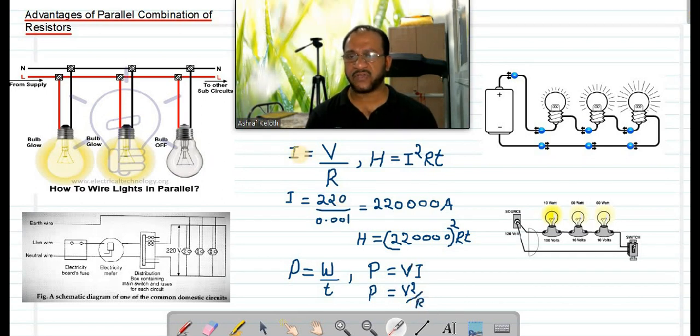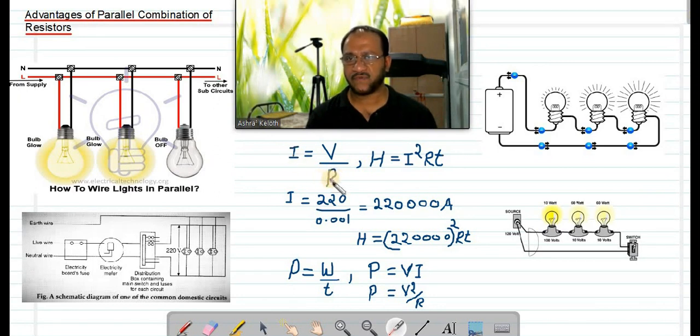Then you see this equation. If the internal resistance of the bulb is the highest one, so current will be minimum. That will take minimum current. So in your room right now, when you are studying from the room online class, which device is consuming minimum current? The LED bulb is consuming minimum current.